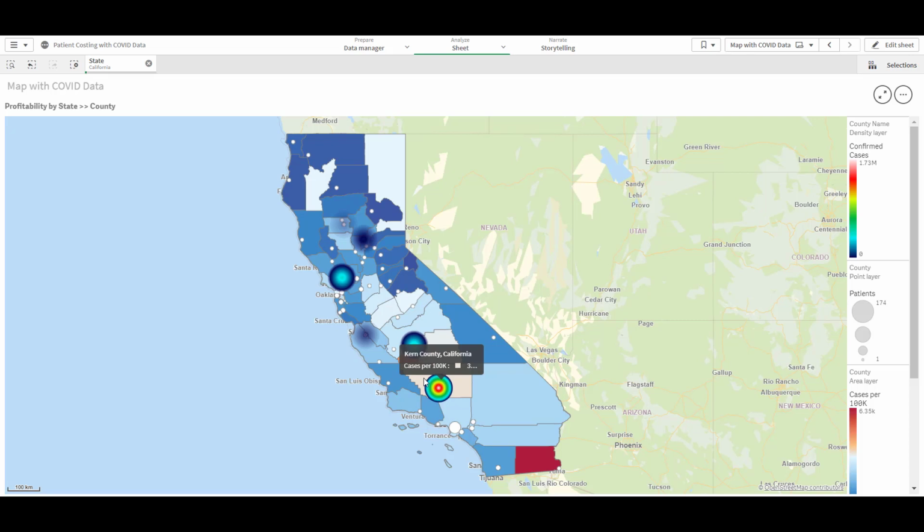The point is, by adding in this extra data set from Snowflake that I didn't have access to previously, I've opened up a whole new world of questions that I can ask and analytics that I can dive into.